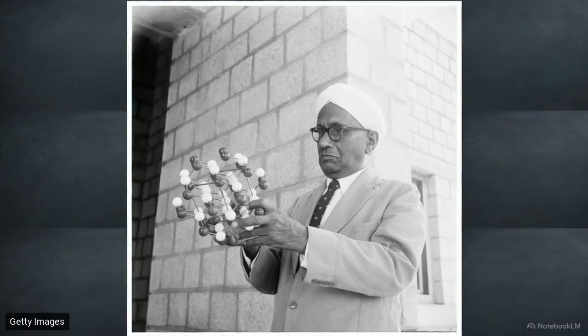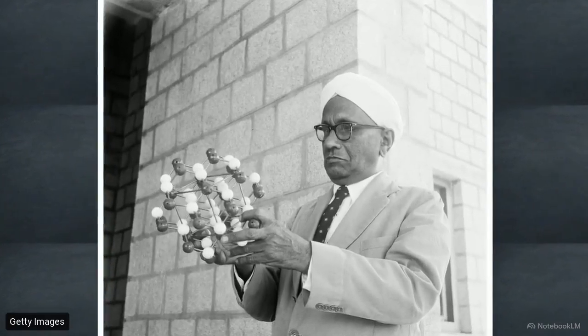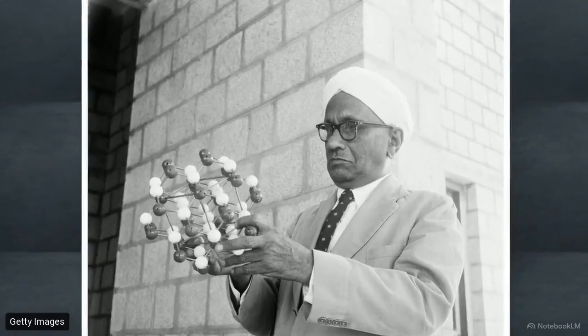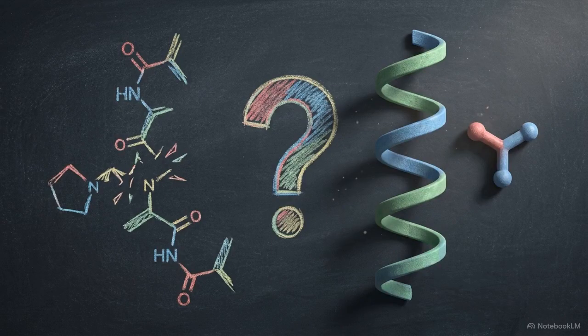The PPII geometry has been a known quantity since the 1950s, when biophysicist G.N. Ramachandran first published the triple helix structure of collagen. Yet the central conflict remains. Urea is an agent defined by its ability to tear apart hydrogen-bonded networks. Why does a molecule designed to disrupt structure actively promote and stabilize the PPII helix?